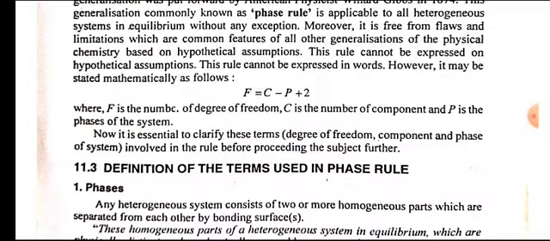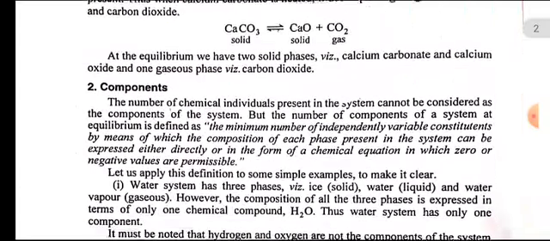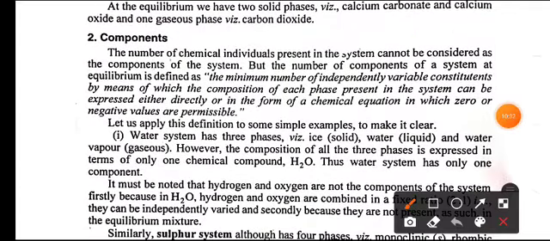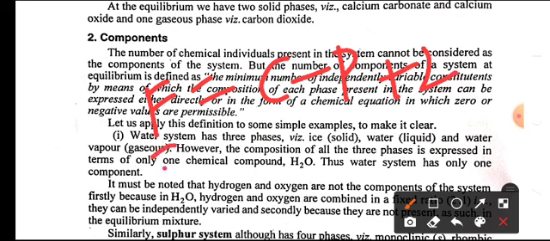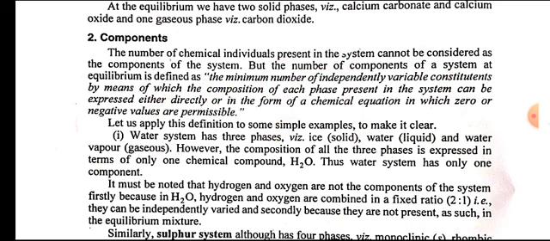Once again I repeat, F is equal to C minus P plus 2. So here in the phase equation, F is equal to the number of degrees of freedom, C is equal to the number of components present in the system, P is equal to the number of phases. Already we discussed the phases, the number of phases, and the definition of phases. Now I want to discuss components once again.